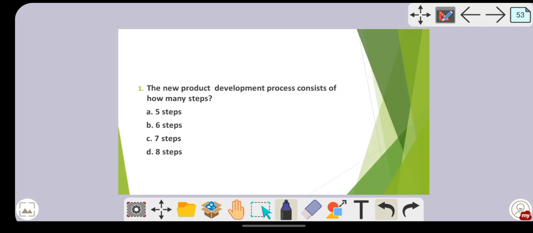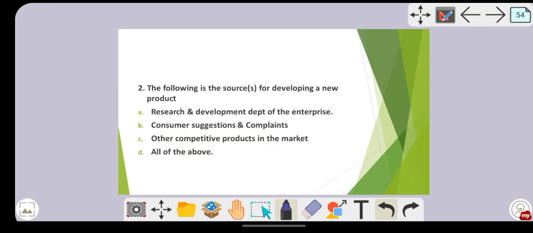So we'll see the first one. A new product development process consists of how many steps? How many steps were there? There were 8 steps. So D is the correct answer over here. This is a straightforward question. Then, the following is the source or sources for developing a new product. I had told you there are 2 sources: one is internal source and another one is external source.